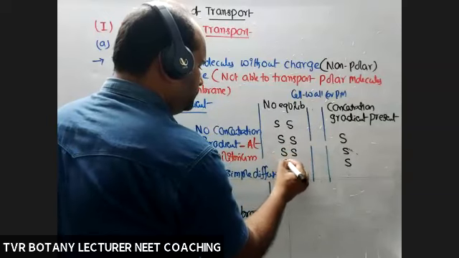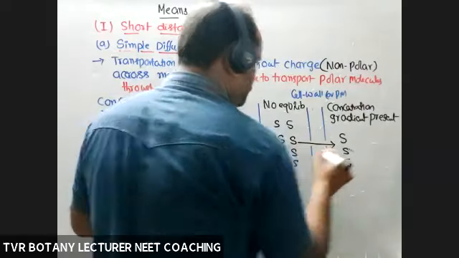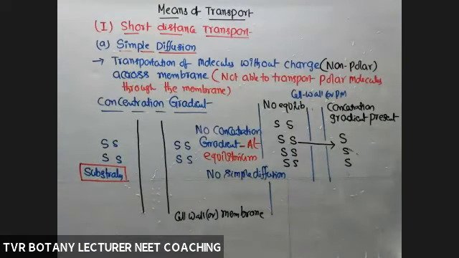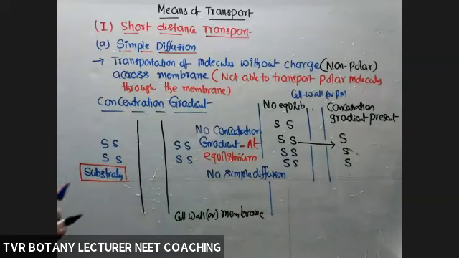Still, the transportation of molecules is taking place. That will be continued until both the systems reach equilibrium. So, according to concentration gradient, if concentration gradient is already existing, simple diffusion is possible.